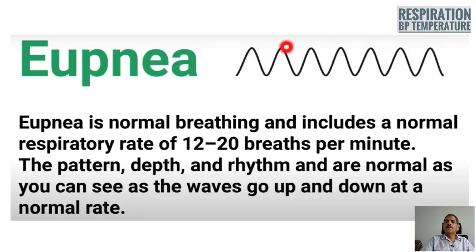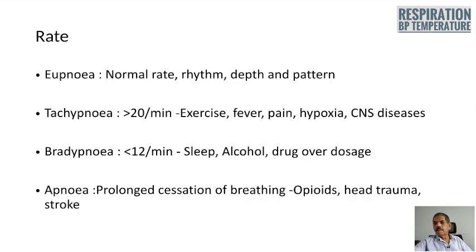Eupnea is the normal breathing and includes a normal respiratory rate of 12 to 20 breaths per minute. The pattern, depth and rhythm are normal, as you can see in the waves going up and down at a normal rate, and this is what is called eupnea.